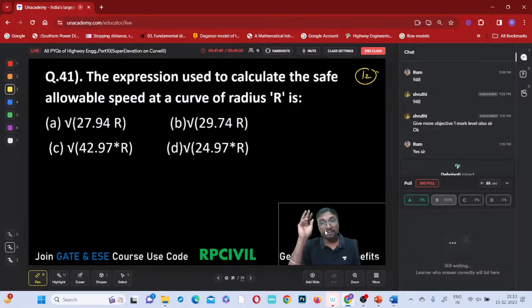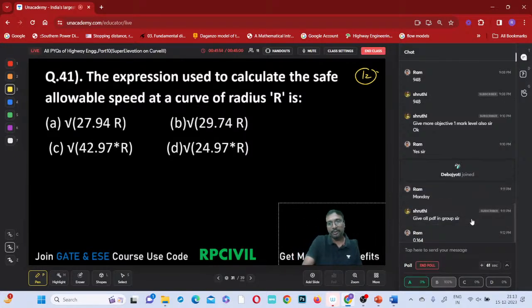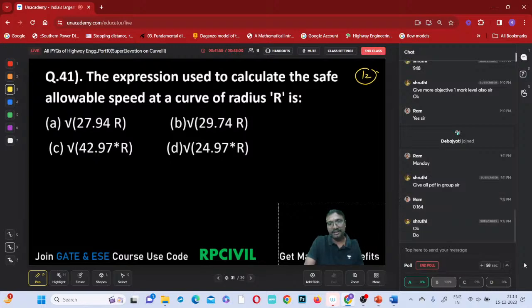For safe speed, the same safe speed expression only we have to use, right? What are we doing? The third step of the design of super elevation as per IRC, if you remember.